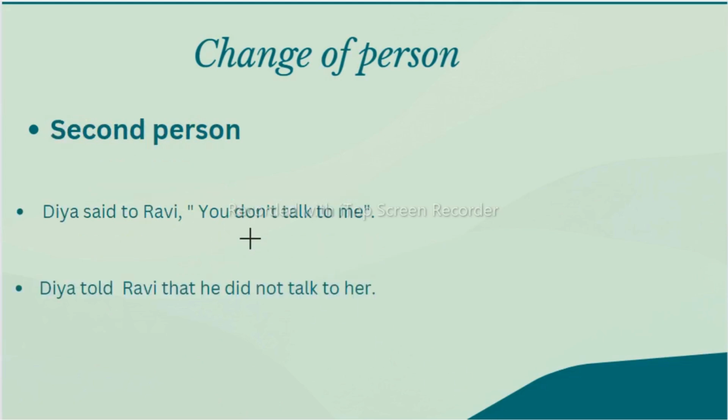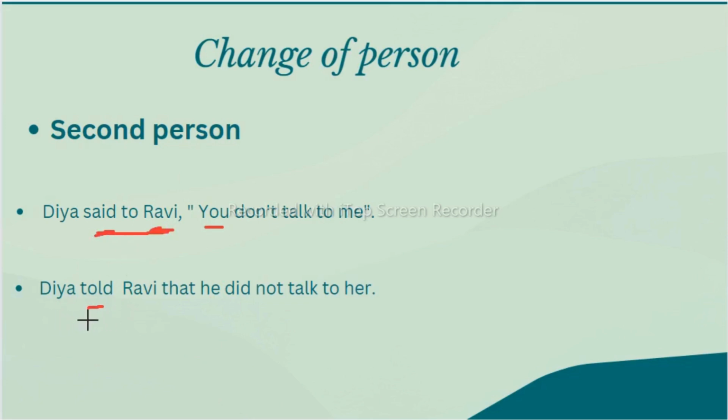Now the second person. If inside inverted commas you find second person, as you can see here, you is there. So what should you see? You should see the object of the reporting verb. So Ravi is the object. If we change this noun to pronoun, it will become he. So you should write he. Diya told. Why told? I told you already: if you find an object after said, then said changes to told.